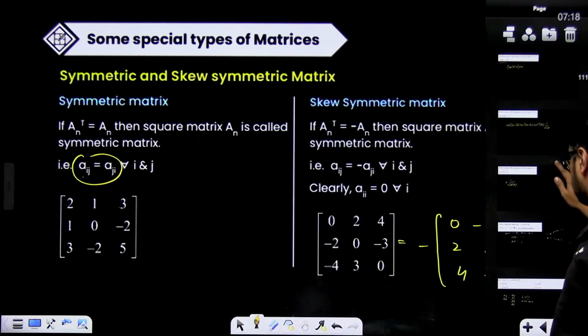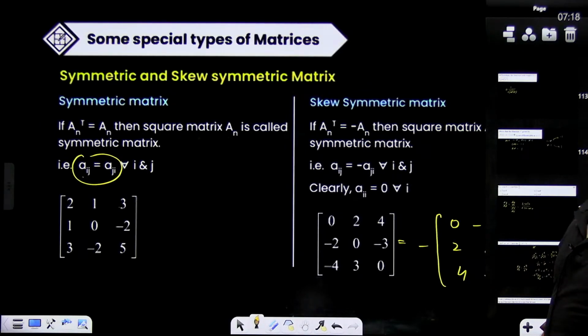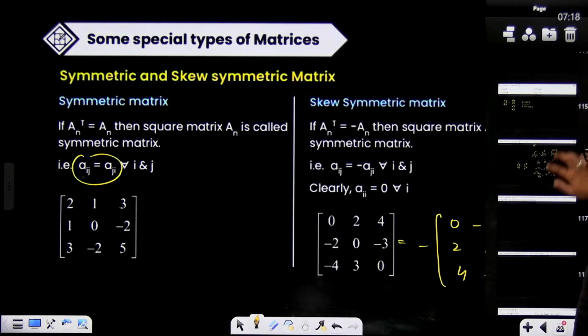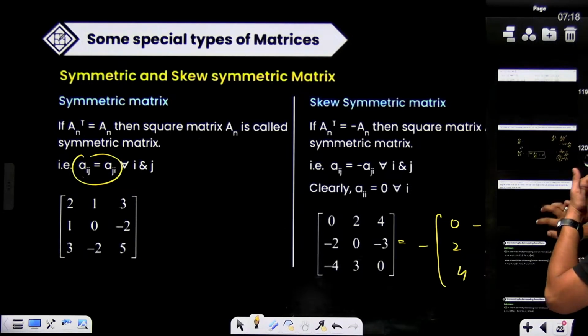Tangents, normals won't come. Don't worry about it. Tangents, normals and approximation will not come. Tangents, normals and approximation questions are not going to come. Don't worry about it. They are out of syllabus.